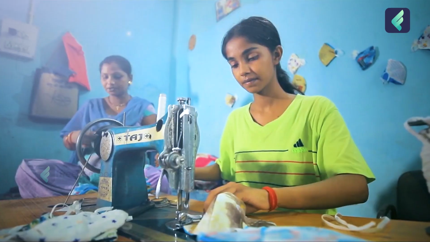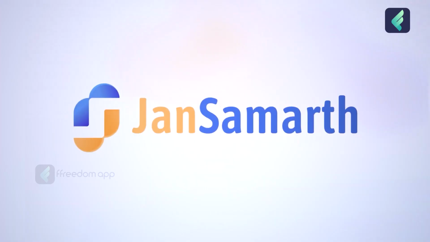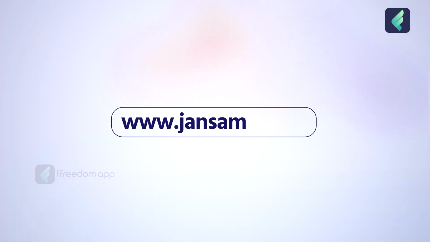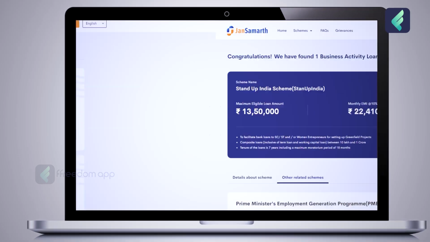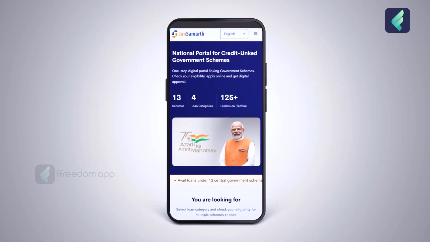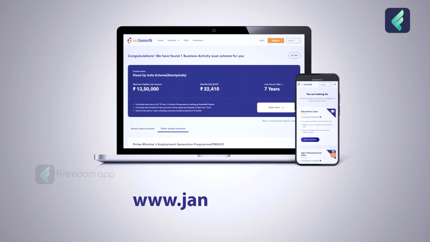If you want to start a business or study abroad and you need loans for that, or if you're a farmer who needs financial support, what if I tell you that your dreams are just one click away? Yes, you heard it right. With just one web portal called Jan Samarth. Jan Samarth is a one-step portal that will connect you to all the loans, subsidies and government schemes on just one platform. So in this video, I'm going to tell you everything you need to know about Jan Samarth.